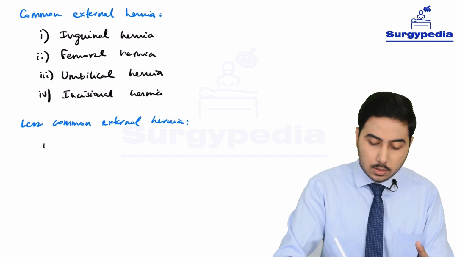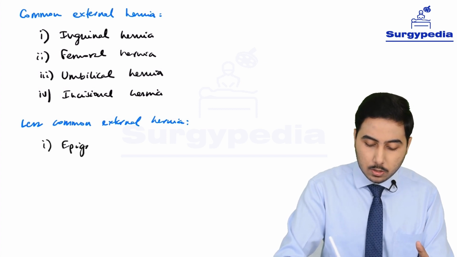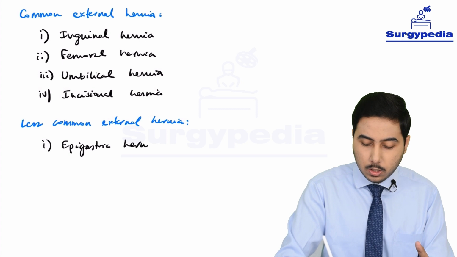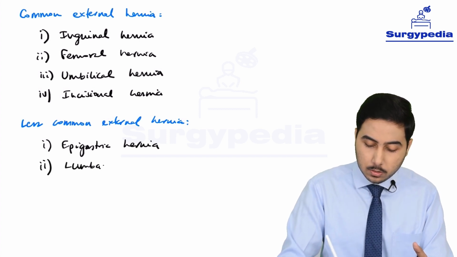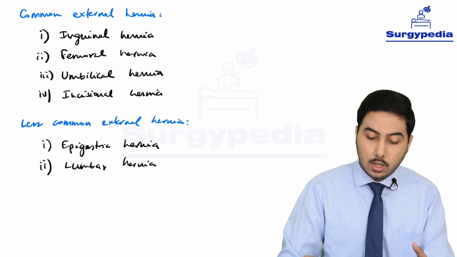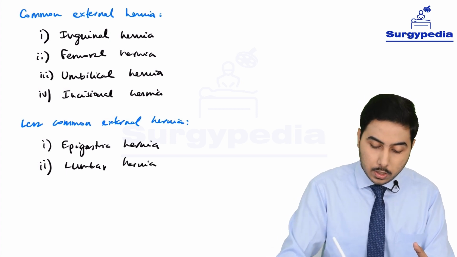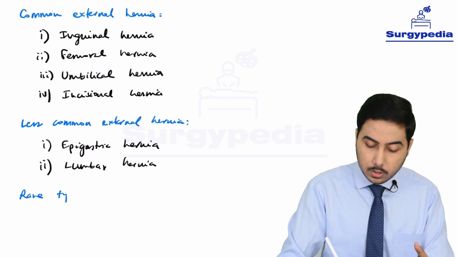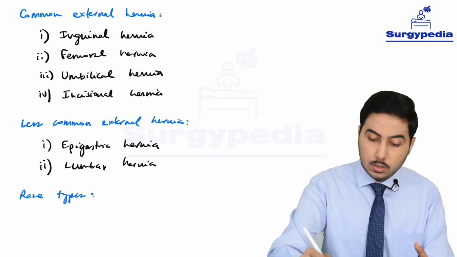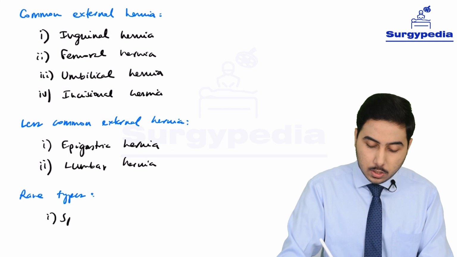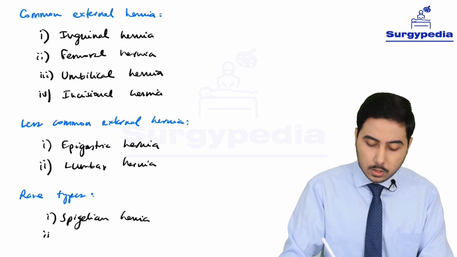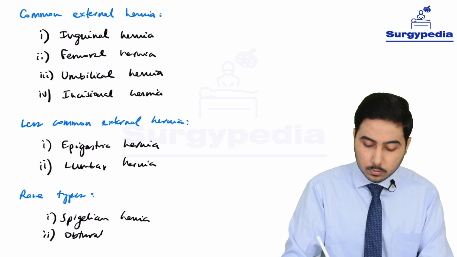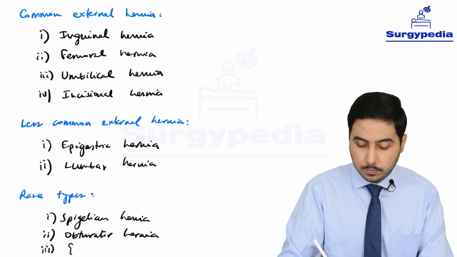Some less common external hernias are, for example: number 1, epigastric hernia, and number 2, lumbar hernia. And some rare types of hernia are Spigelian hernia, obturator hernia, and gluteal hernia.